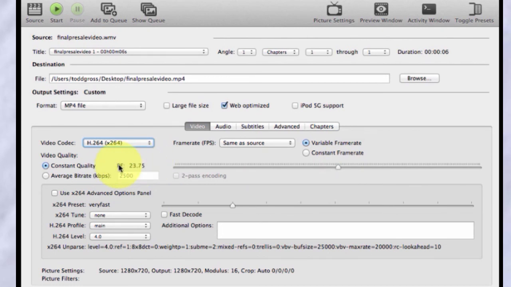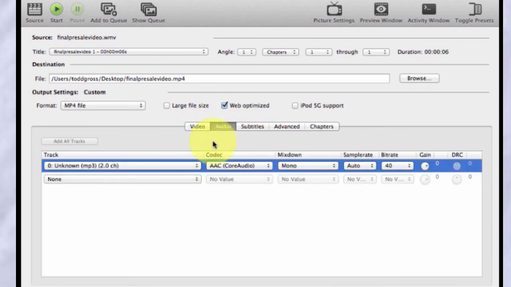And you also want to play with the audio, and you want to make sure that it's clicked on this, web optimized. And that's it. Those are the main controls. And of course, you're going to pick MP4 file that you're going to change it to rather than MKV in most cases.